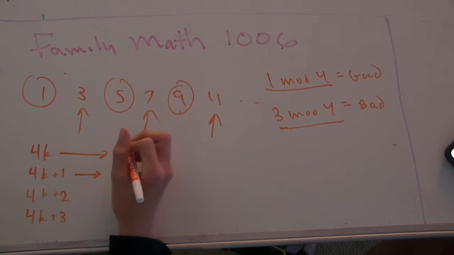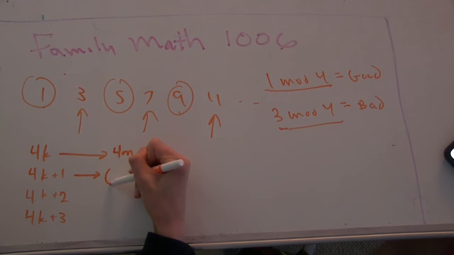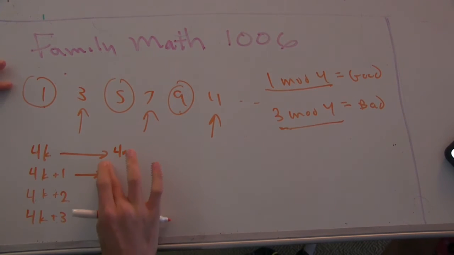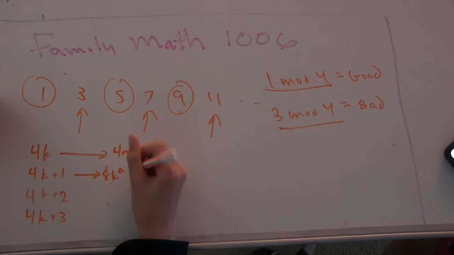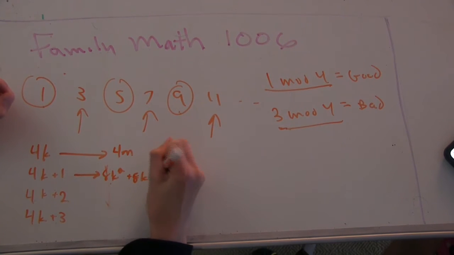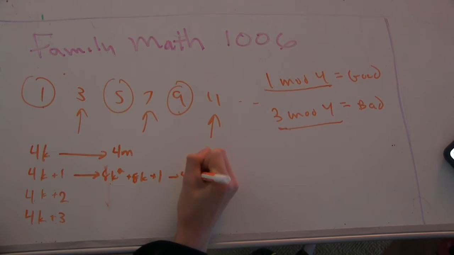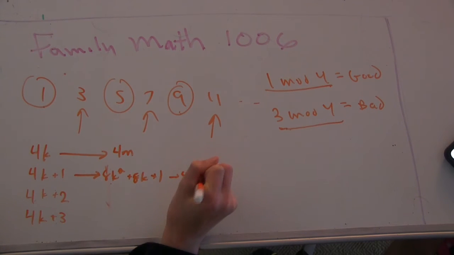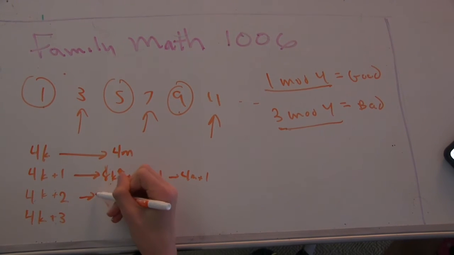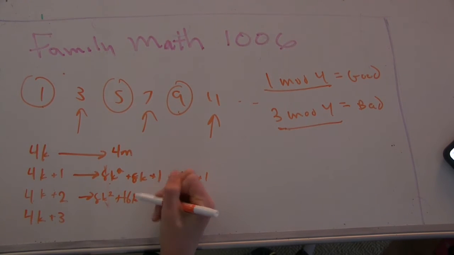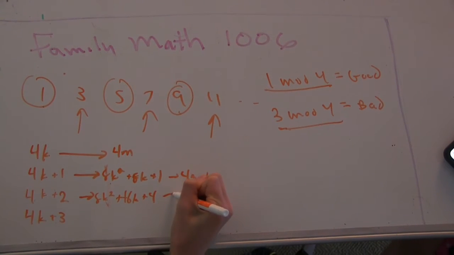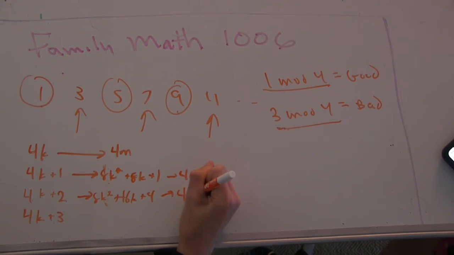4k plus 1. This becomes 8k squared plus 8k plus 1. So this becomes 4m plus 1. This becomes 8k squared plus 16k plus 4. This becomes 0 mod 4.